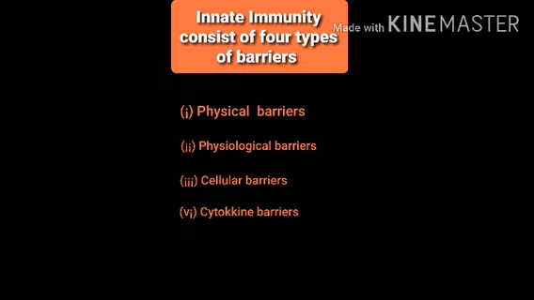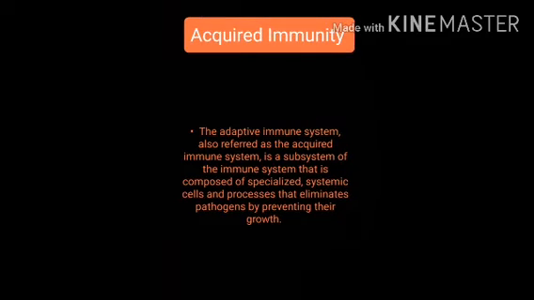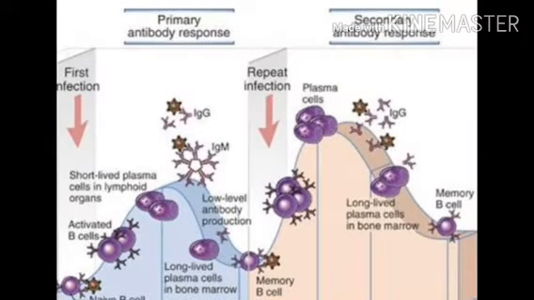Cytokine barriers: virus infected cells secrete proteins called interferons which protect non-infected cells. The next type of immune system is the acquired immune system. The adaptive immune system, also referred to as the acquired immune system, is a subsystem of the immune system that is composed of specialized systemic cells and processes that eliminate pathogens by preventing their growth. The very first contact that an organism has with a particular antigen will result in the production of effector T and B cells, which are activated cells that defend against the pathogen.